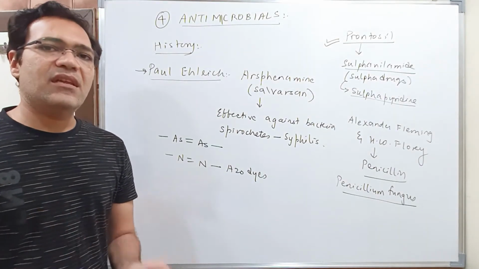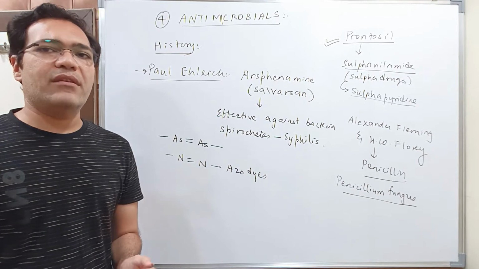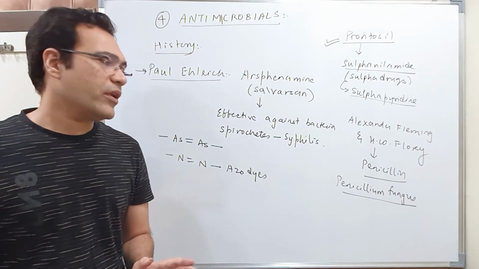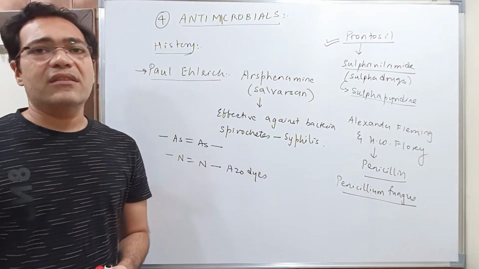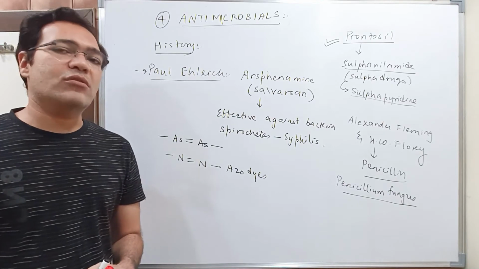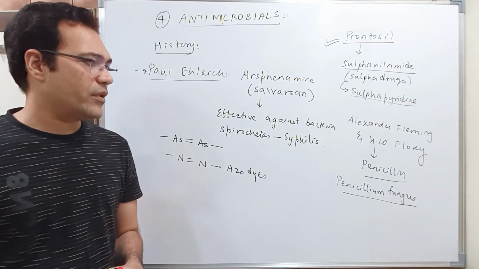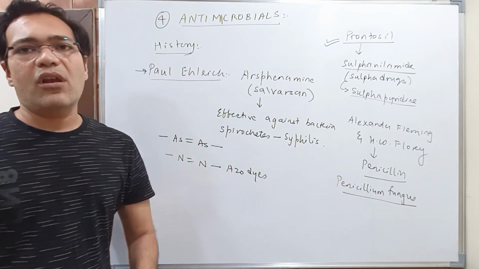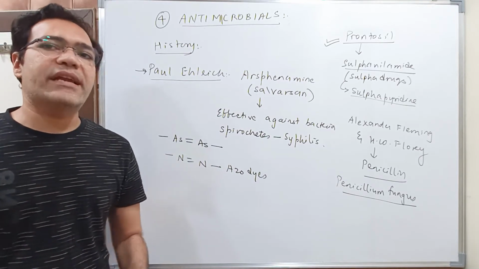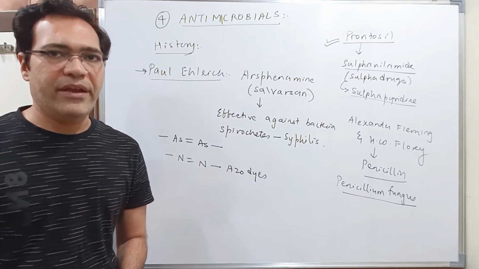Okay, but penicillin also has a lot of problems. Later on, its synthetic derivatives ampicillin and amoxicillin were produced. So that is all about how the discovery of these antibiotics was made.